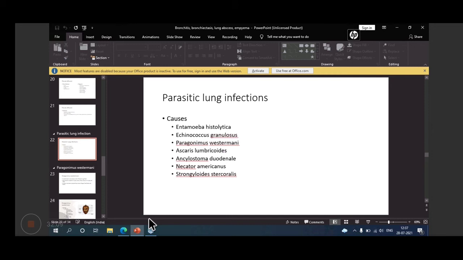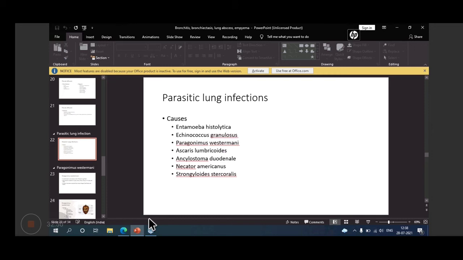Basically it is for dysentery, amoebic dysentery, and also for hepatic amoebiasis or liver abscess. But it may also go anywhere, maybe the brain and other parts, skin, and so many places. So one of them is lung infection. Then Echinococcus granulosus is, in a similar way, a causative agent of hydatid cyst. Mainly the liver is involved, but it may also enter many parts of the body. It can also go to the brain, and a hydatid cyst may also form in the lung.